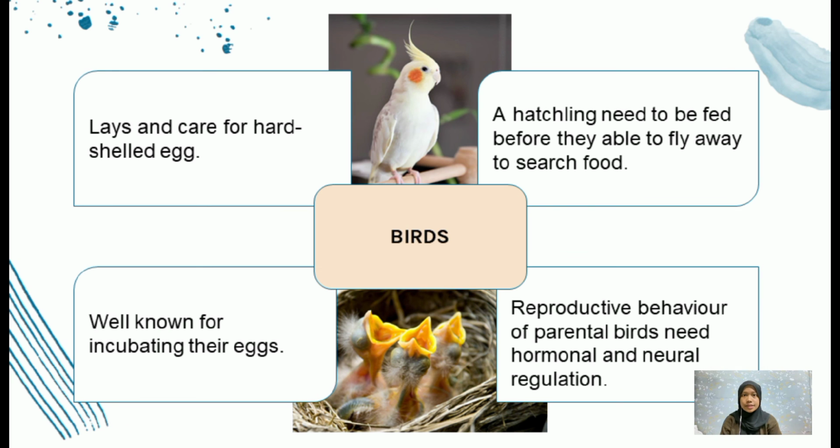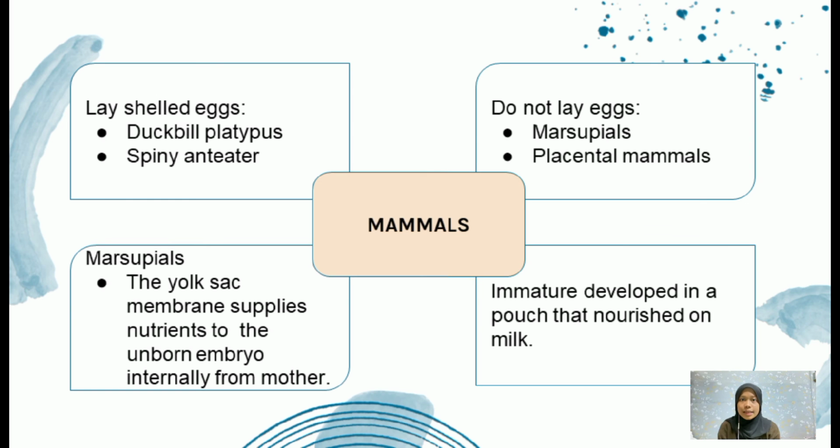Next, the life history strategies of birds. Birds lay and care for their hard-shelled eggs, which is known as incubating their eggs. After that, the hatchlings need to be fed before they are able to fly away to search for food. The reproductive behavior of parental birds needs hormonal and neural regulation. Lastly, the life history strategies of mammals.